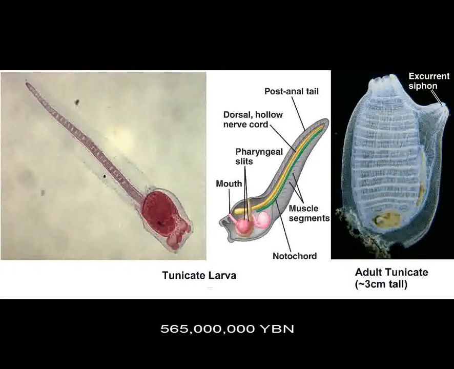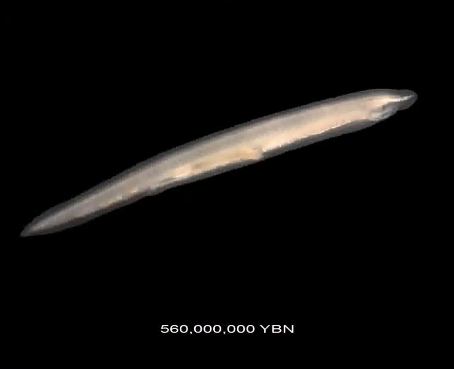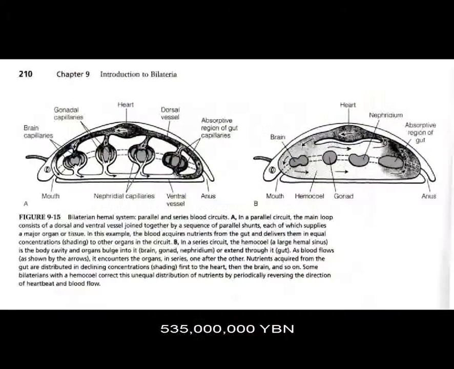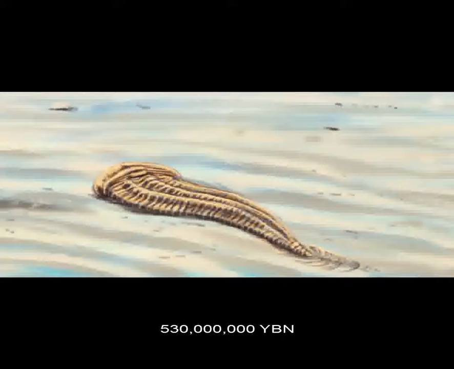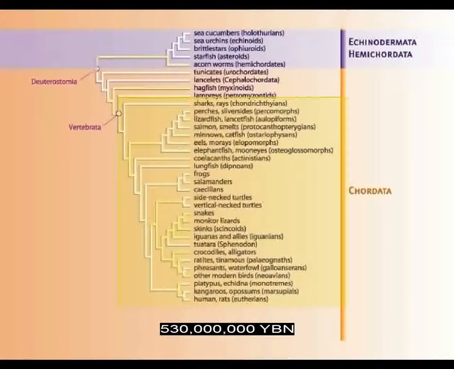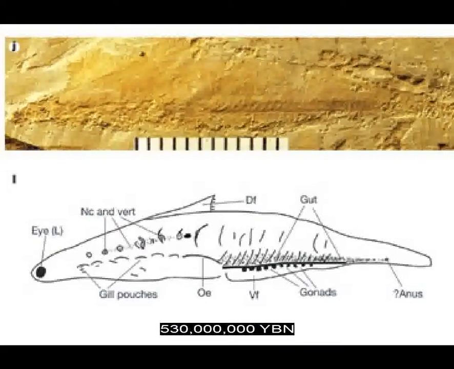Chordates, ancestor of all tunicates, fish, amphibians, reptiles, mammals, and birds. Tunicates, first fish. Segmentation, heart. Mollusks, arthropods, crustaceans, insects. Vertebrates, ancestor of most fish and all amphibians, reptiles, mammals, and birds.